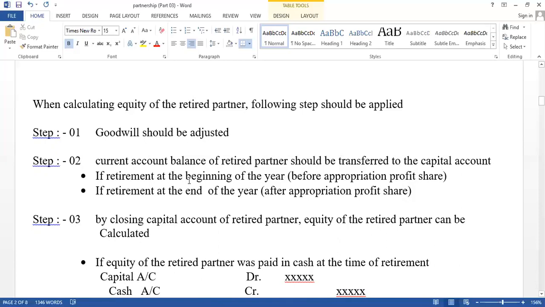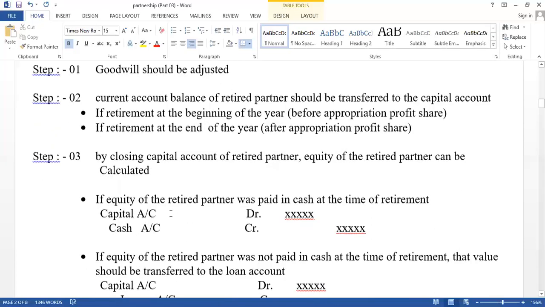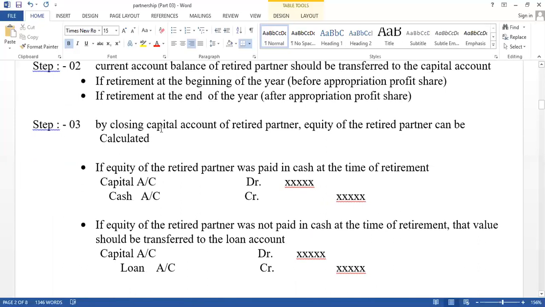Think about the steps. If retirement is given at the beginning of the year, the current account balance should be transferred before appropriation. But if retirement is given at the end of the year, the current account balance should be transferred after appropriation. Then it is done using capital accounts. By closing the capital account, the equity of the retired partner can be calculated. First, the current account balance should be transferred to the capital account. After that, close the capital account balance. The equity of the retired partner can be calculated.